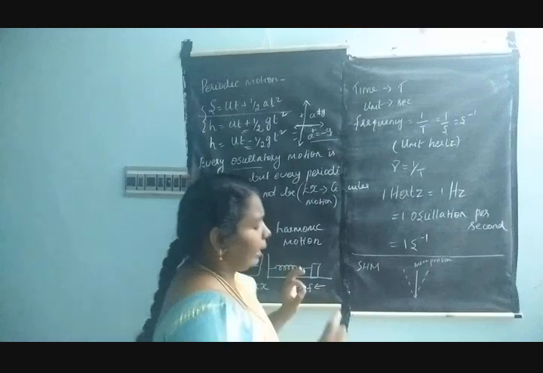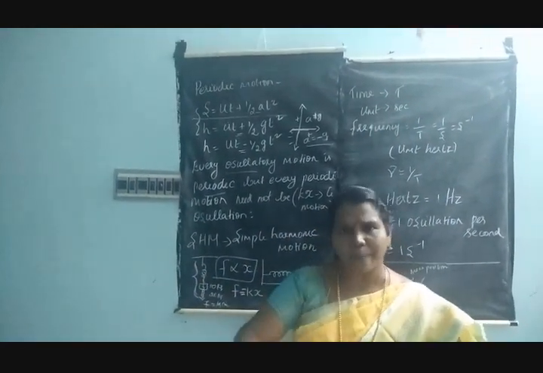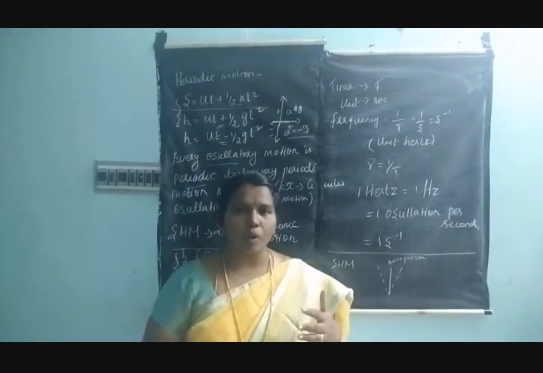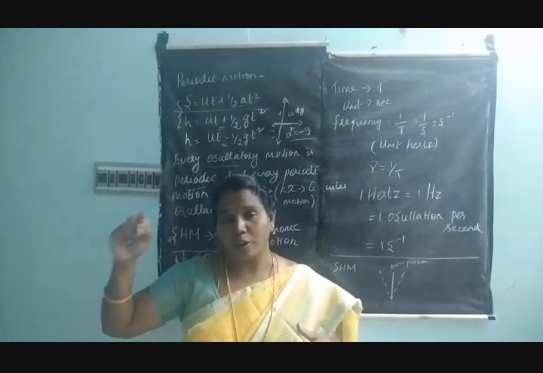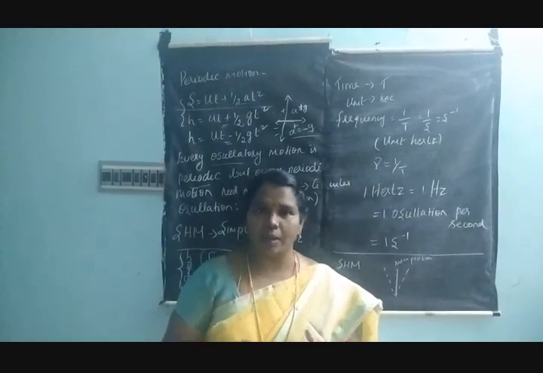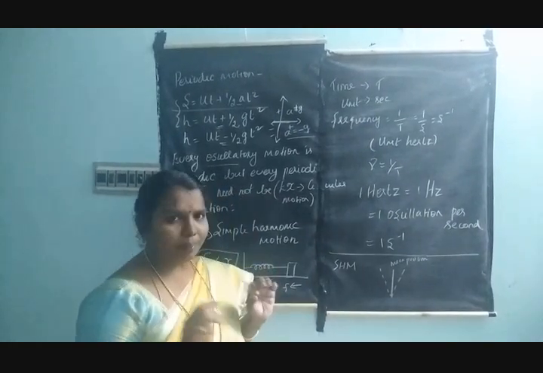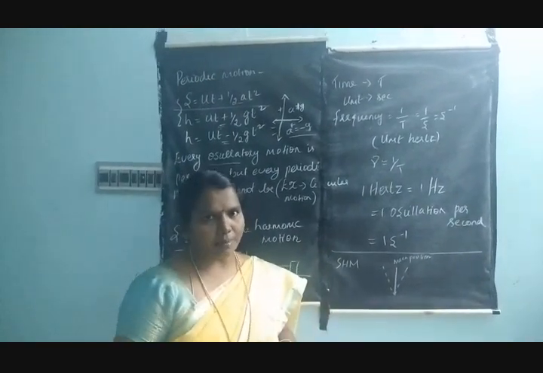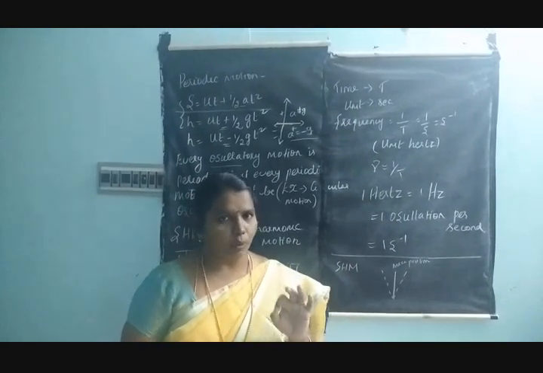Every motion happens regularly with a regular interval of time. So what is called time? You know that time, according to the first chapter on units and measurements, I am explaining what time is and what the unit of time is. We have seen a lot of information about this in units and measurements. So simply, time is the regular periodic interval at which something happens. It is denoted by the letter T, and the unit of time is seconds.